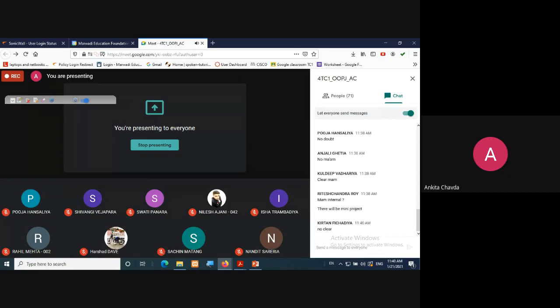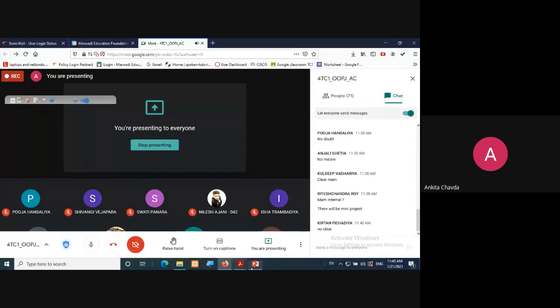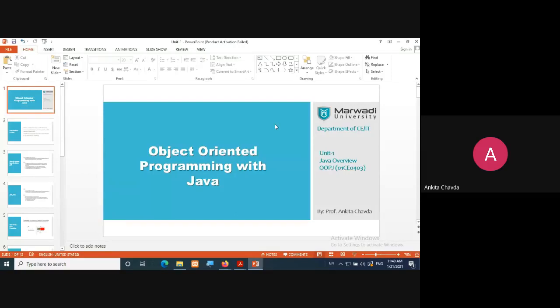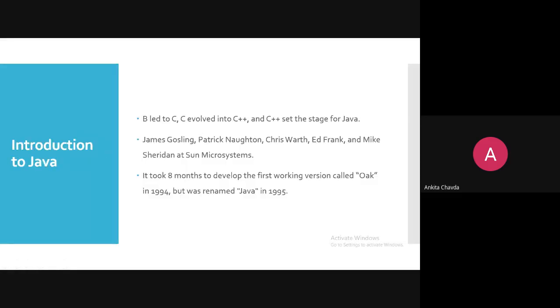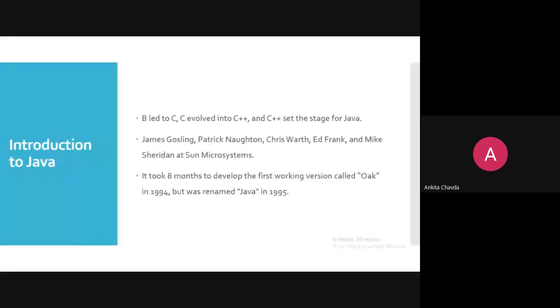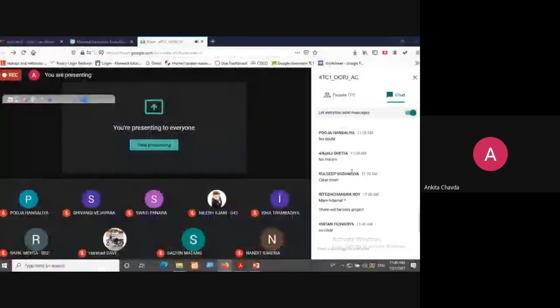Okay, fine. So our very first unit is Java overview. Our subject is object-oriented programming with Java. Here, the very first thing introduced is Java. Now, if I say C language, C language was developed by whom? If you know, you can answer. C language was developed by